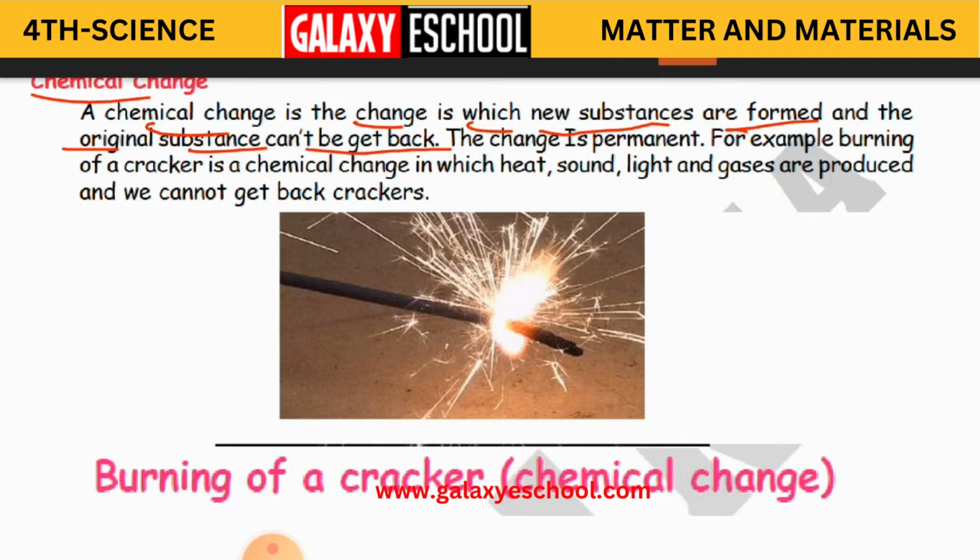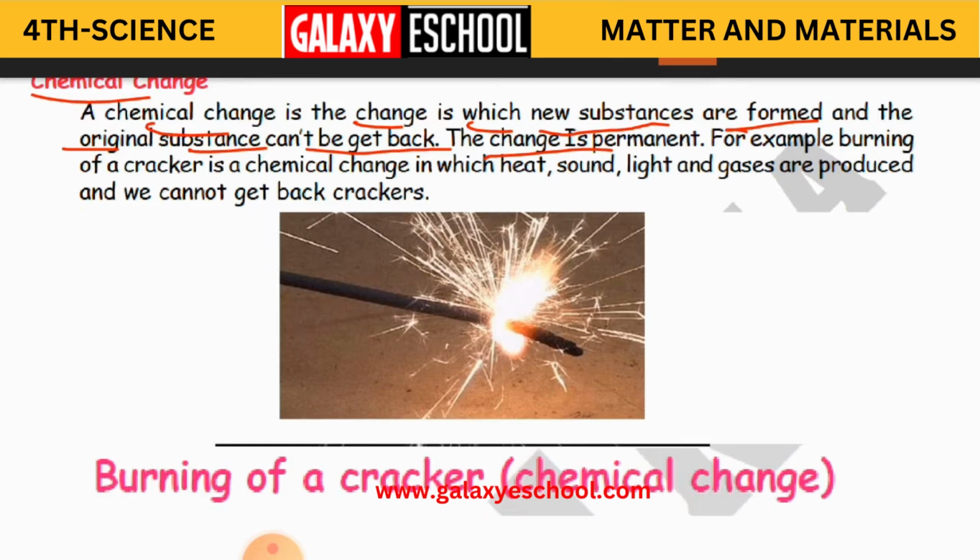What is a chemical change? The chemical change is the change in which we will be getting new substances, and we will not be getting the original substances back. Okay, and the change is permanent. This change, the chemical change, is permanent. So it is not temporary. Once it is changed, it is changed. Again, you cannot get it back. So this change is permanent.